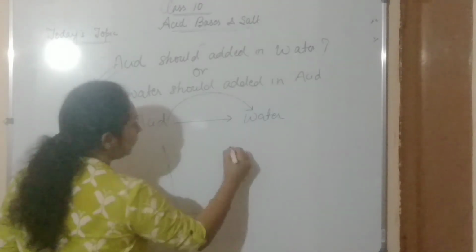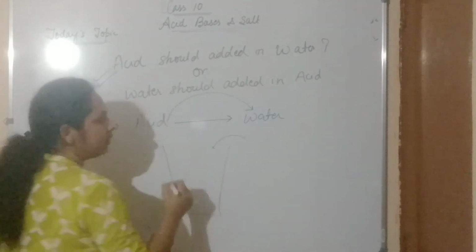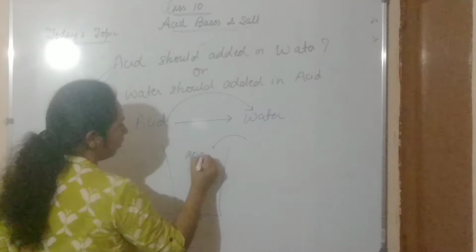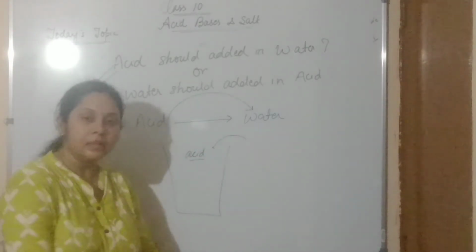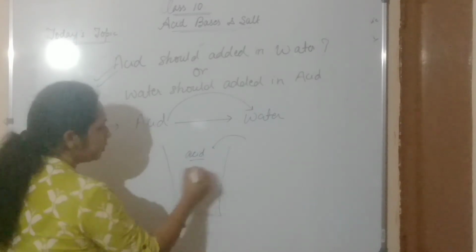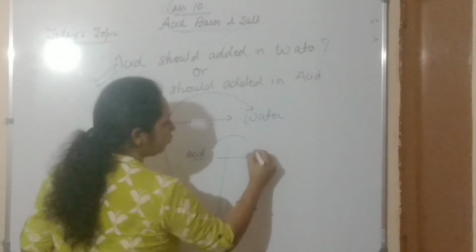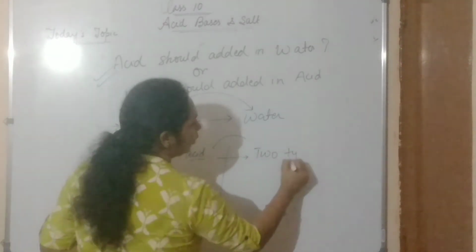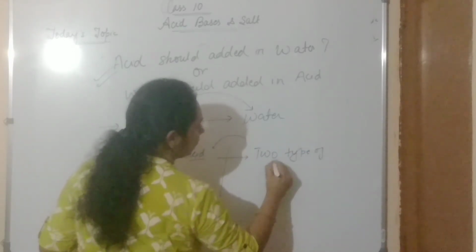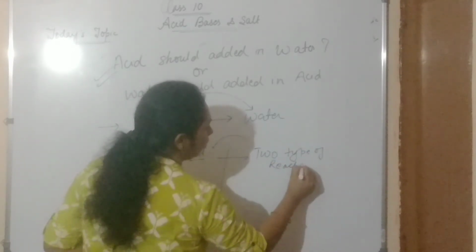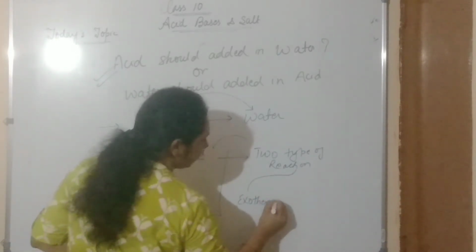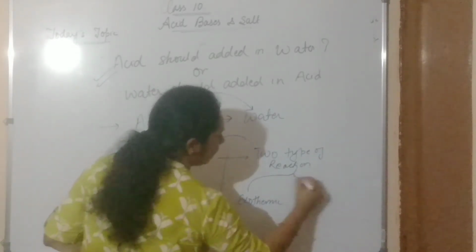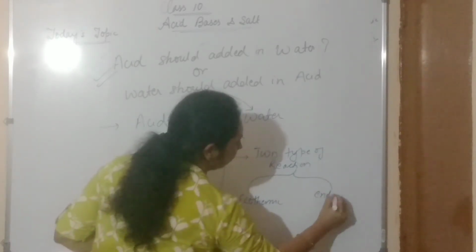Here, when we add acid, these acid molecules undergo two types of reactions. One is exothermic and the other is endothermic.